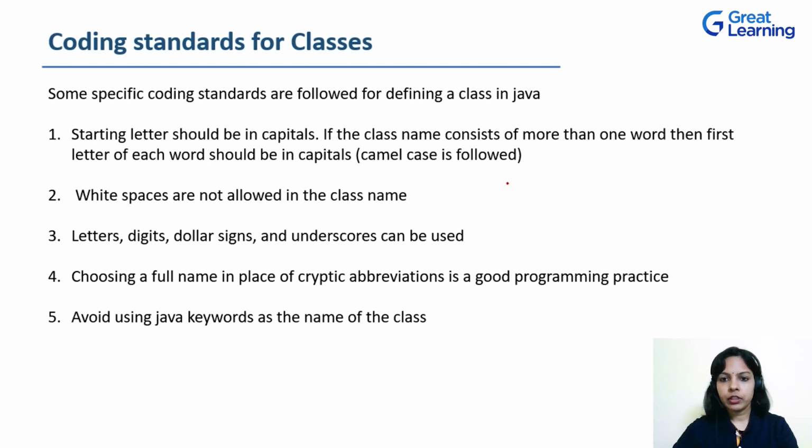For example, if I use class as the class name, as class is a keyword defined in Java, using it as a name of the class won't be good programming practice. Although it is allowed, using keywords as a name of the class is not considered good programming practice.